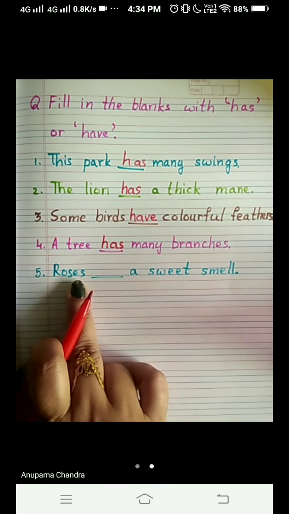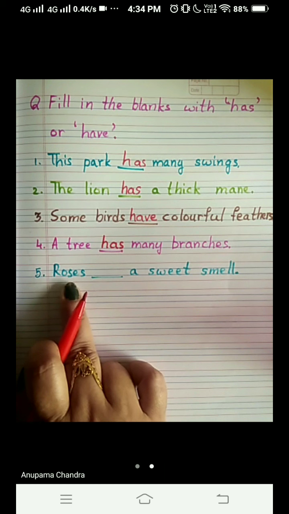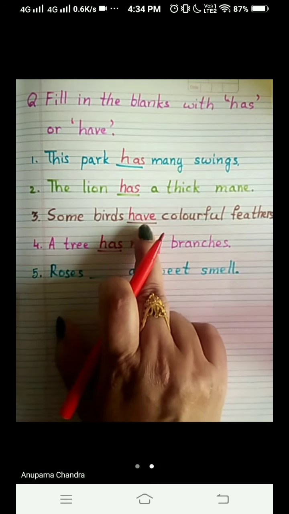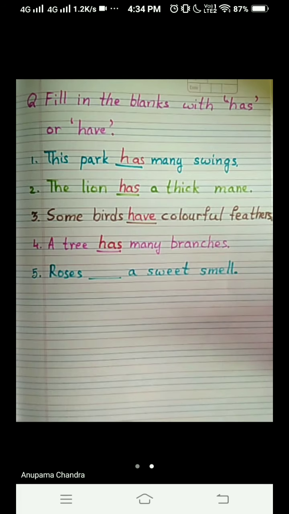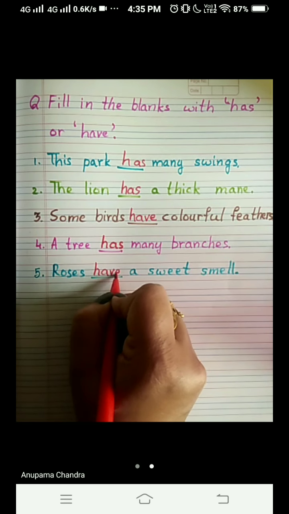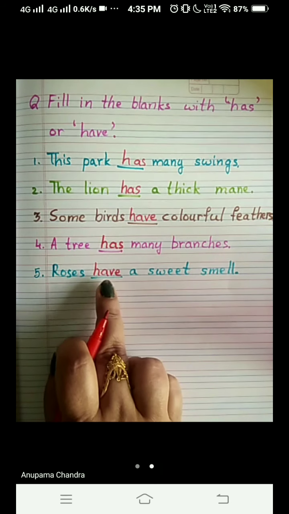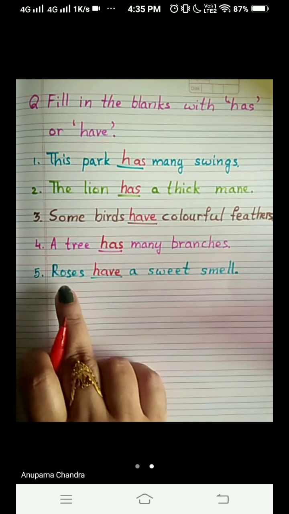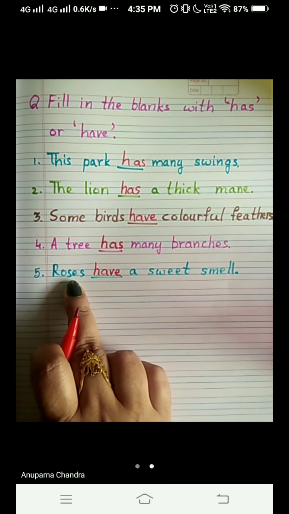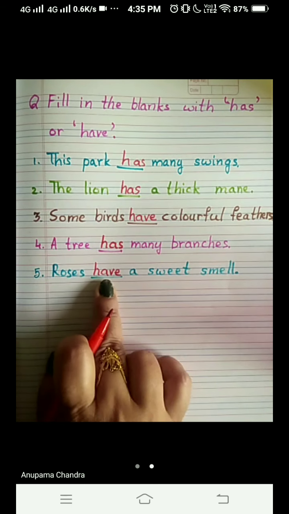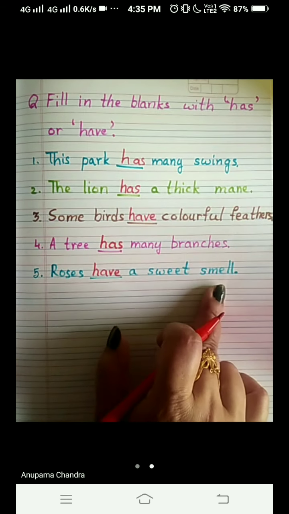As you can see, it is written ES, roses. So that means it is more than one. And we use have for more than one thing. So we will write here have, H-A-V-E. We use have when we talk about more than one person, place, animal or thing, right? So the sentence now is: roses have a sweet smell.